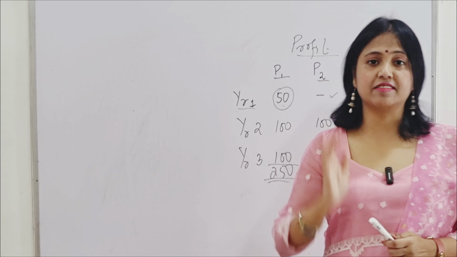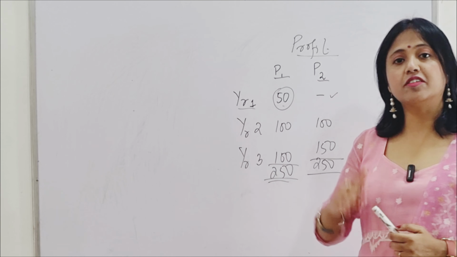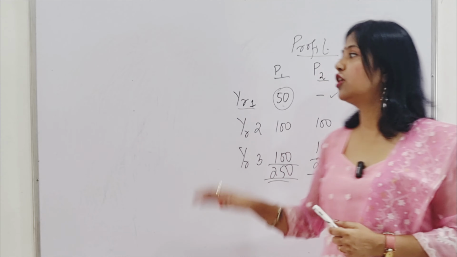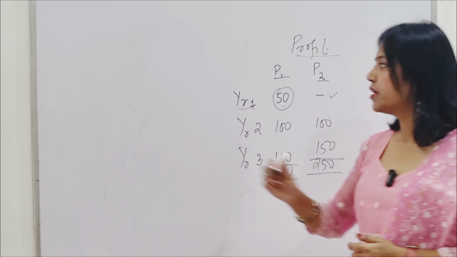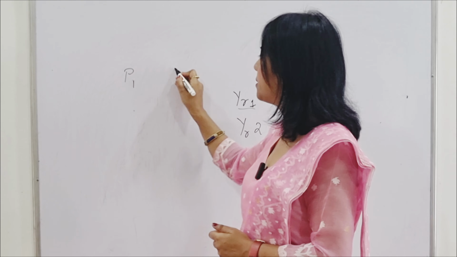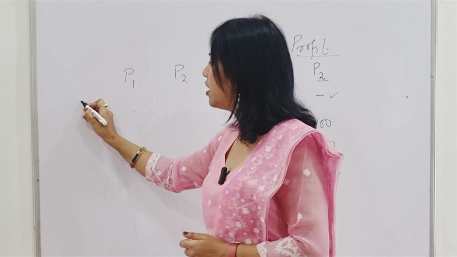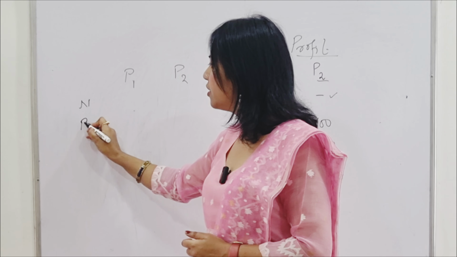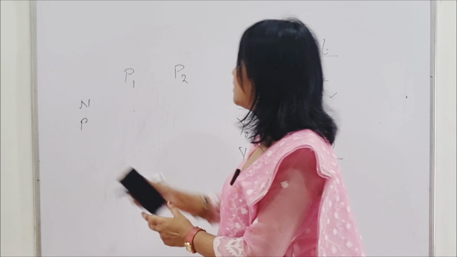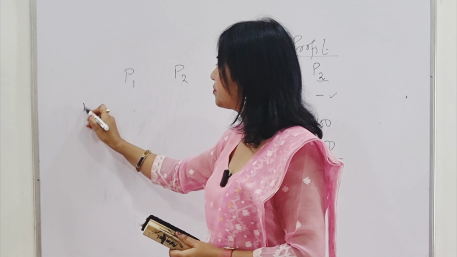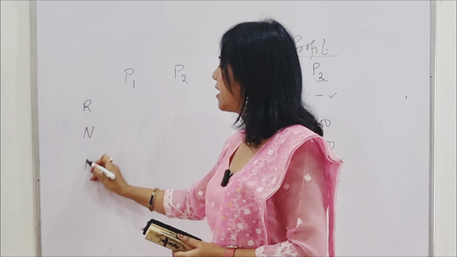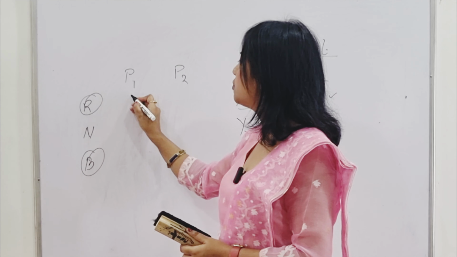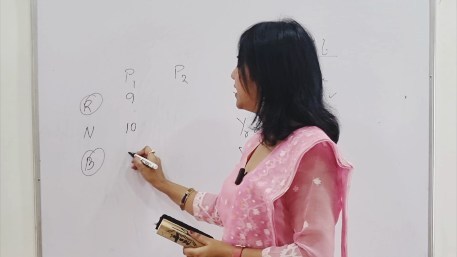The third limitation says that we are not considering the risk factor, or the certainty of earning the returns is not considered under profit maximization. For example, I may have project 1, I may have project 2, and I may have, say, a normal situation, a recession, or I will put it in a different order. Suppose I have a recessionary period, I have a normal period, and I have boom. This is the period of prosperity and this is recession. So suppose this project gives me 9 rupees, 10 rupees and 11 rupees.